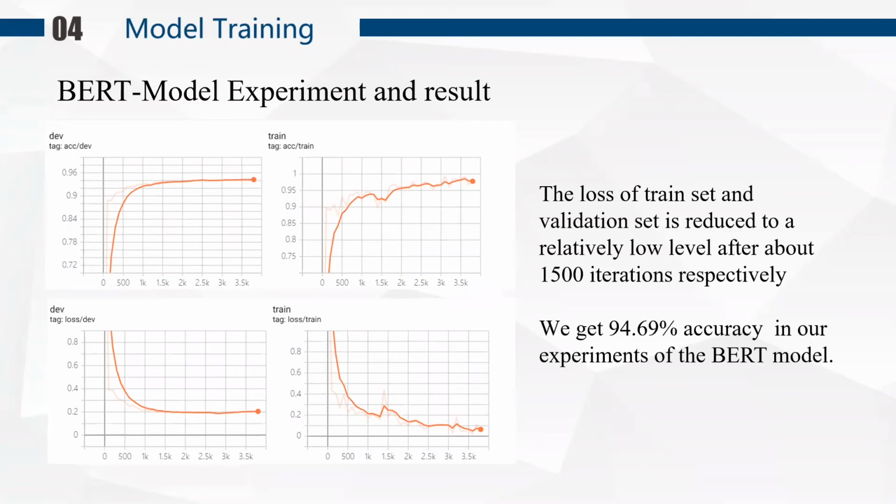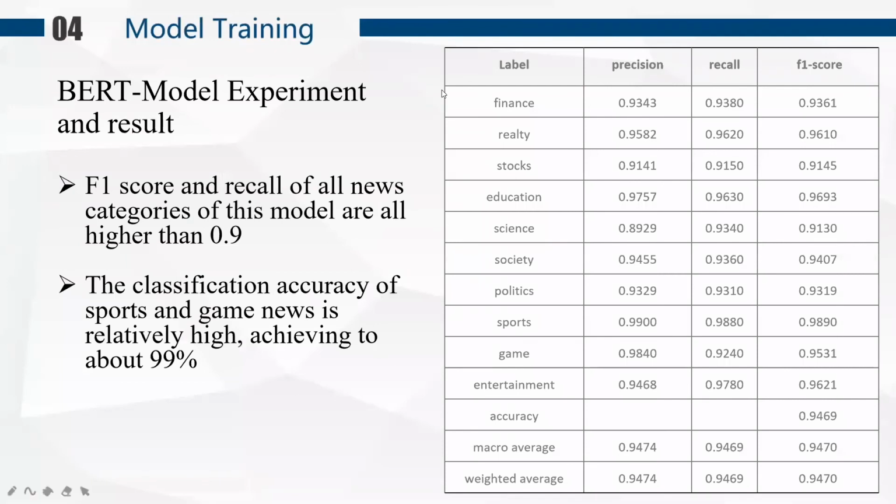And then here is the change of loss and accuracy. We finally get the 94.69% accuracy. And then in different categories, there are some differences in accuracy. The classification accuracy of sports and game is relatively high among all the categories, reaching about 95%.